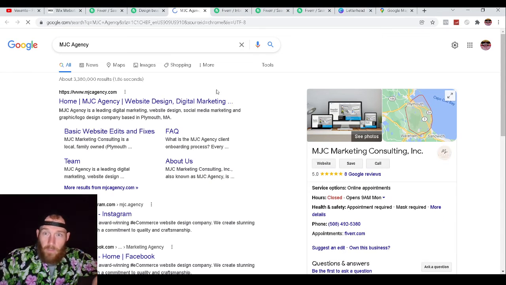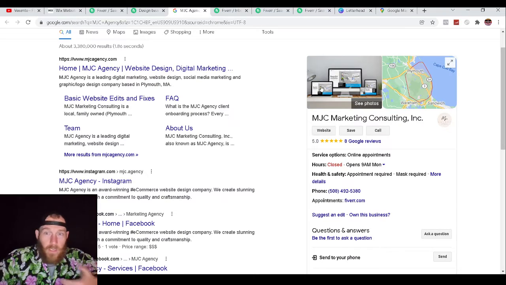If they have an actual agency, boom, there they are. Give them a call. They build websites. There you go. You can just straight up call that person, have a conversation with them, let them know you're doing what you're doing, and boom, there you go. You got someone that's going to fulfill your orders for you.